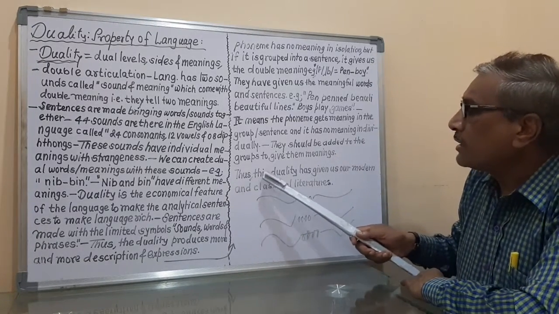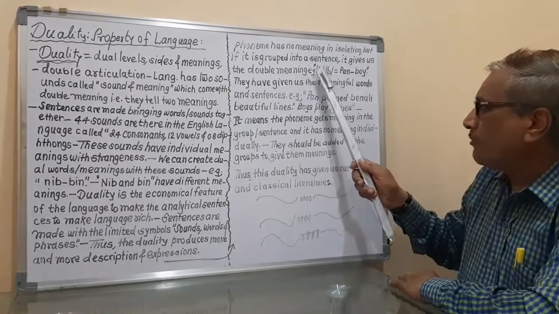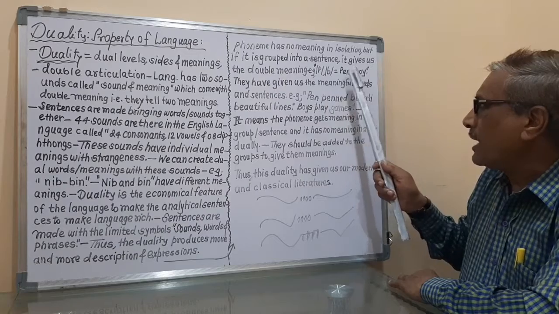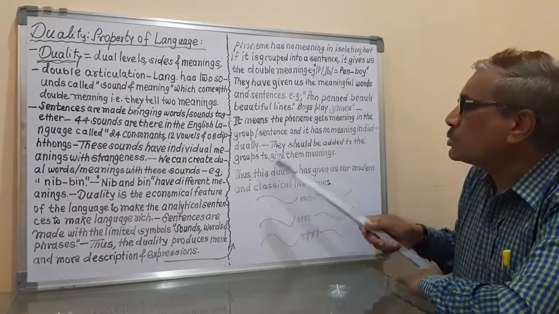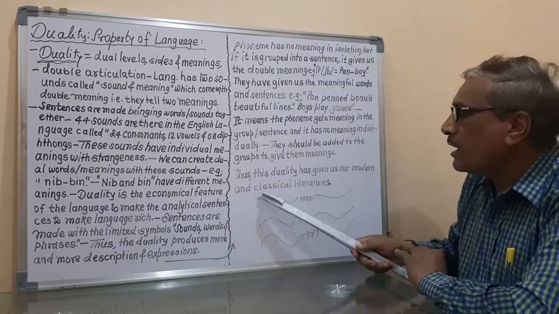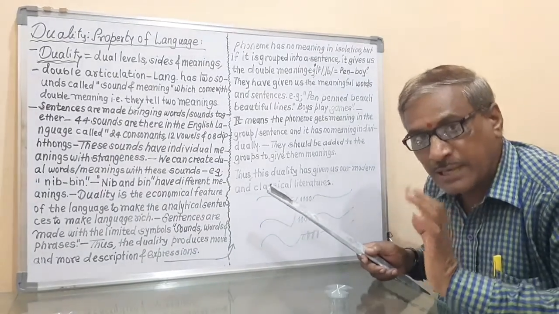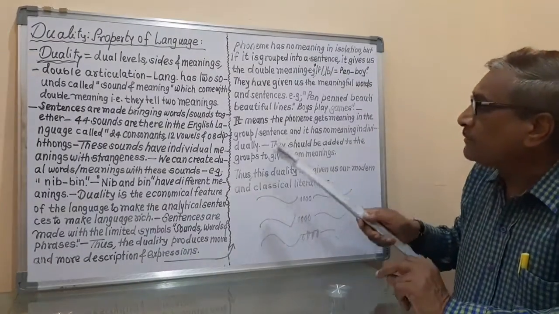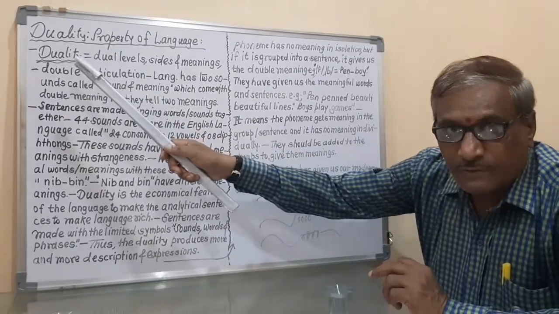And thus this duality, 1 and 2, that is the duality. So this duality has given us our modern and classical literatures. Here the explanation is that this is the duality of language.